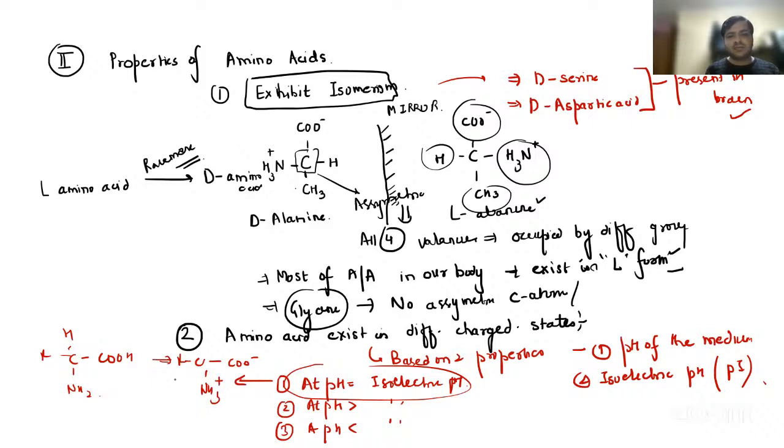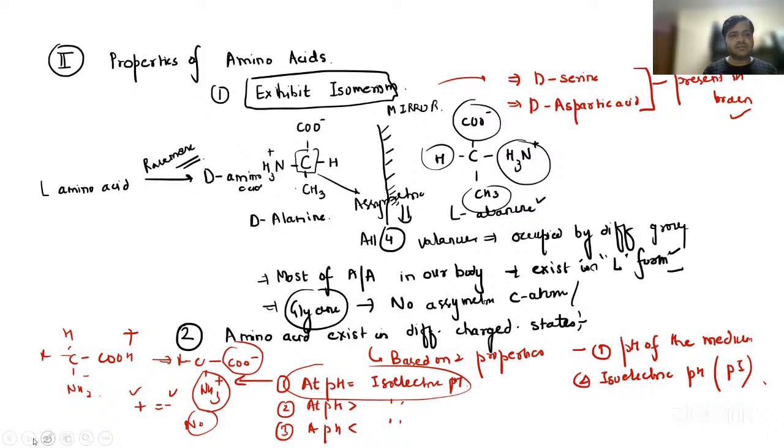You can see in this amino acid the positive charge is equal to the negative charge, so there is no net charge, neutral charge. These are called Zwitter ions. In the same amino acid you have positive charge and negative charge. So obviously there is no net charge. It is called neutral charge or the Zwitter ion.